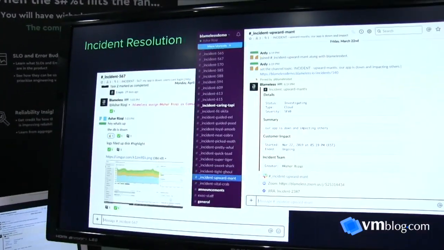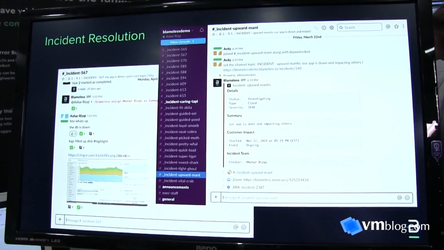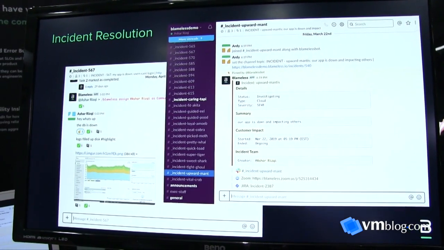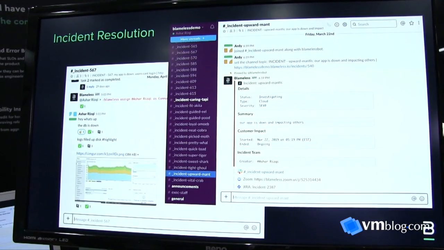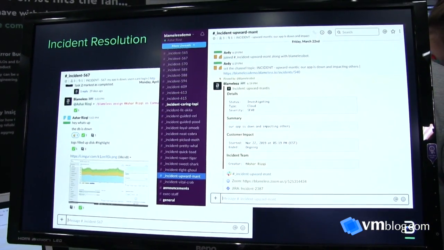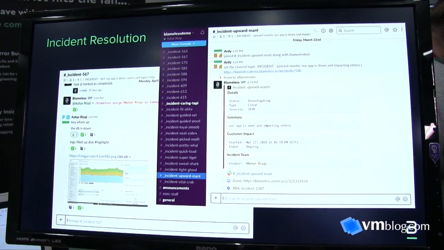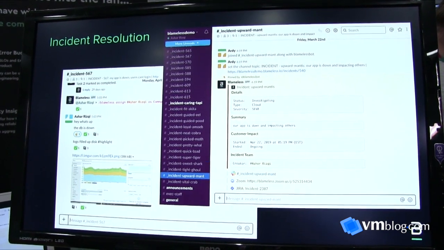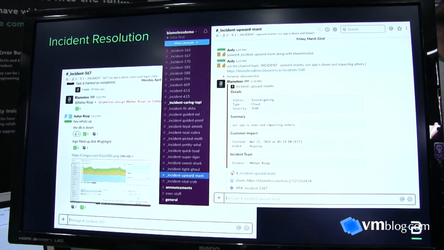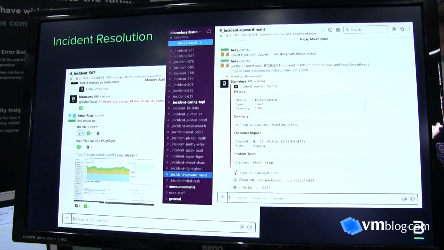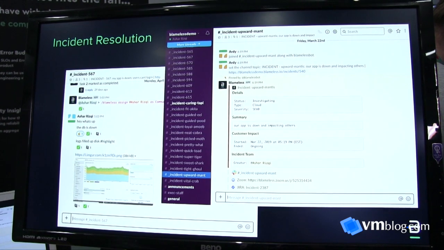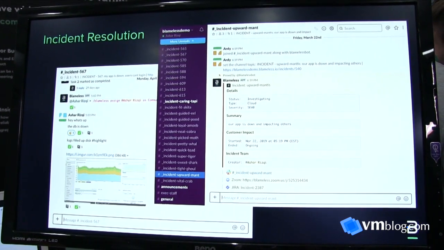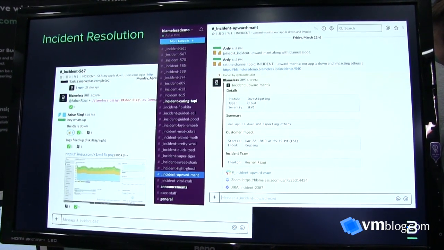So I'll start with the first component of Blameless, which is the incident resolution collaboration bot. Now this bot sits inside your collaboration platform like Slack or Microsoft Teams, and its job is to help orchestrate the resolution of the incident as quickly as possible. In today's world, it's usually human beings that are trying to collaborate and communicate and try to get this incident resolved, while the Blameless bot comes in and automates that end to end.